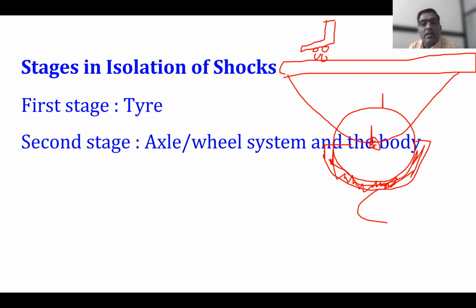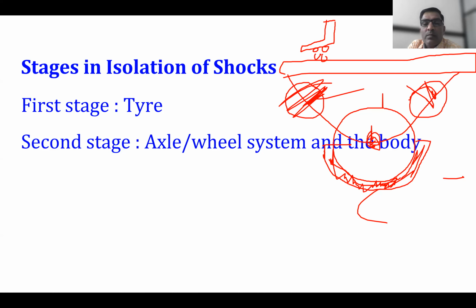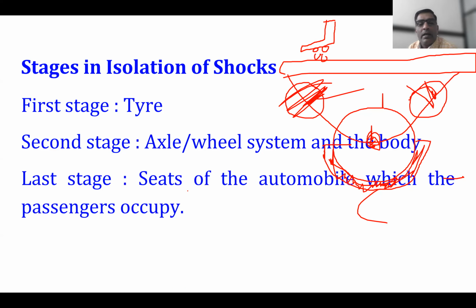Then the second stage is the axle and wheel system. This one is the axle, and here this is the leaf spring. Here the isolation of shocks takes place. And the last stage is the seats of the automobile which the passenger occupies, and this is the third stage.